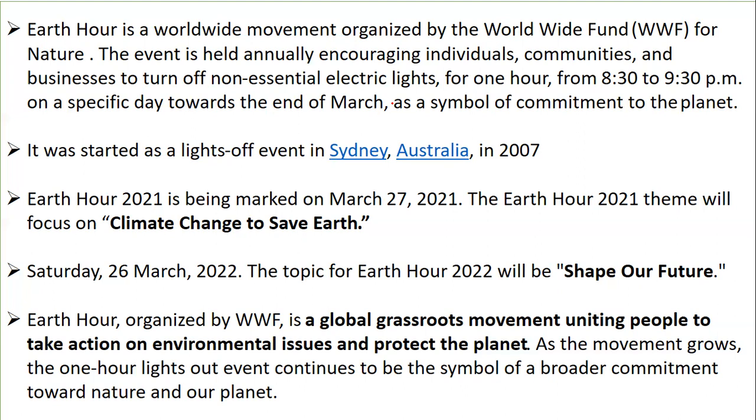Earth Hour is organized by WWF, the World Wide Fund, a global grassroots movement uniting people to take action on environmental issues and protect the planet. As the movement grows, the 1 hour lights out event continues to be the symbol of the broader commitment towards nature and the planet. So basically, we are doing some activity with reference to climate change.